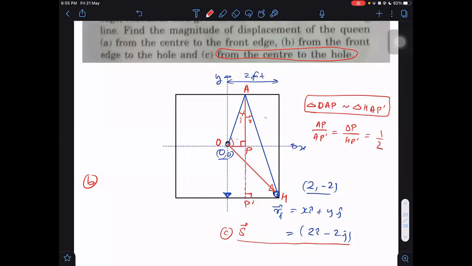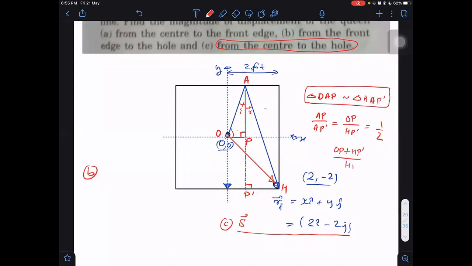If it is 1:2 ratio, then I know OP plus HP dash divided by HP dash is equal to 1 by 2 plus 1, which is 3 by 2. What is OP plus HP dash? OP plus HP dash is equal to total 2 feet, divided by HP dash. What is HP dash then? 4 by 3. So HP dash is coming out to be 4 by 3.